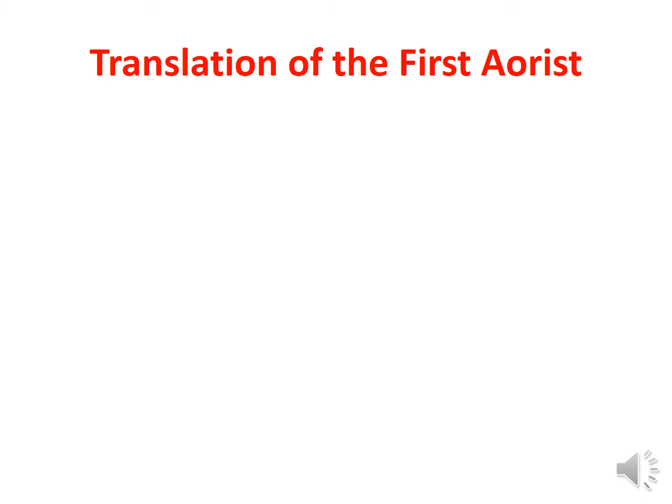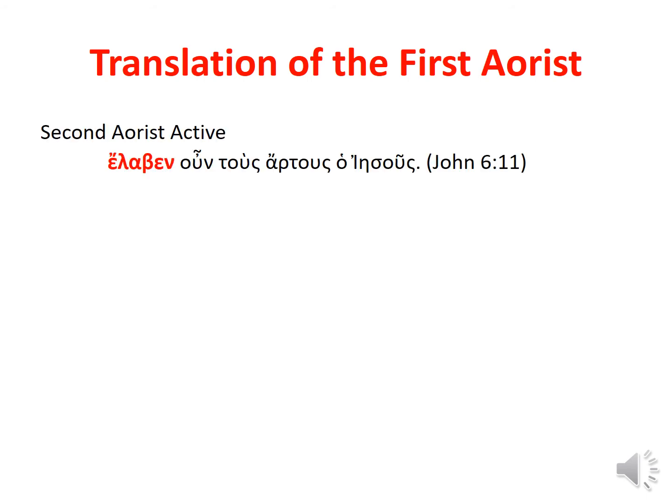So how do we translate the first aorist? Looking back to the second aorist from the previous chapter. Elabon tous artous ho Iēsous. What does this say? Go through in your head the rules for translating a Greek sentence. Rule number 1, verb first. Rule number 2, respect the endings. Doing that, here's our verb. Why do we look at the verb first? Well, because we're interested in the personal ending and the grammatical information that that personal ending gives us.